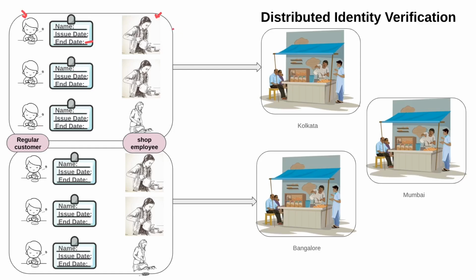Assume this is done in Kolkata, and whenever this customer goes to Bangalore and shows his identity card, the shop employee will provide him tea also based on the end date. So every time a customer claims that he has already paid in advance, the shop employee does not need to check the record book per request.